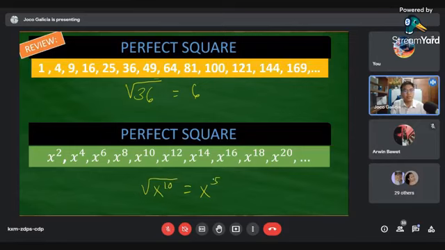So 10 divided by 2 is equal to 5. That is why our answer is going to be x raised to the 5th power.